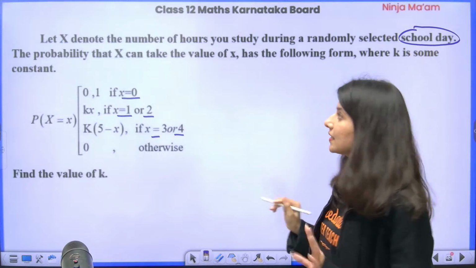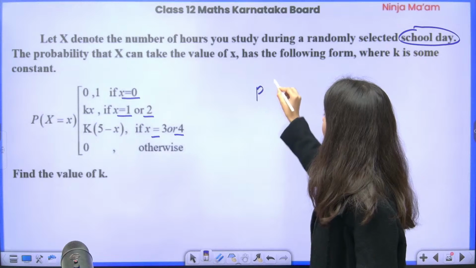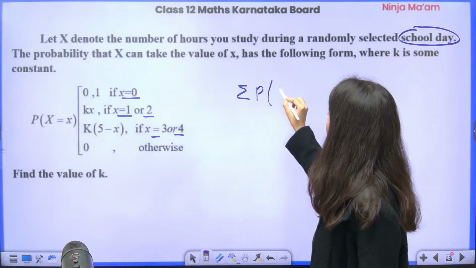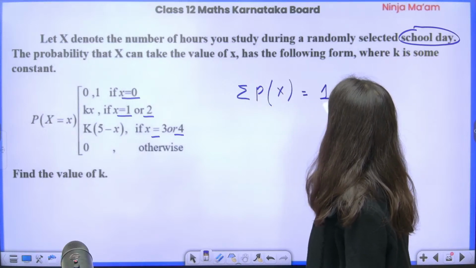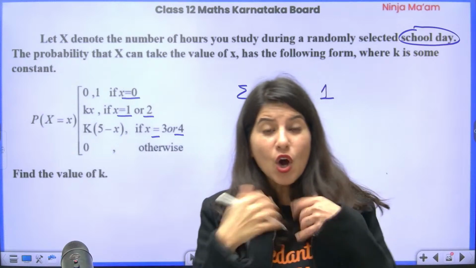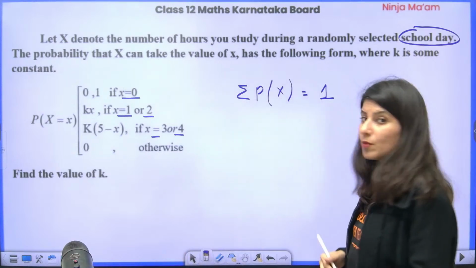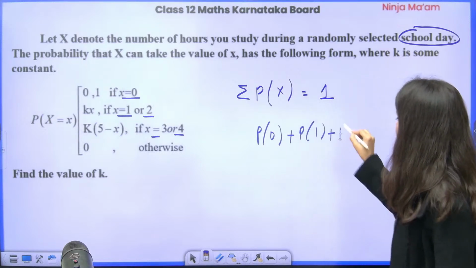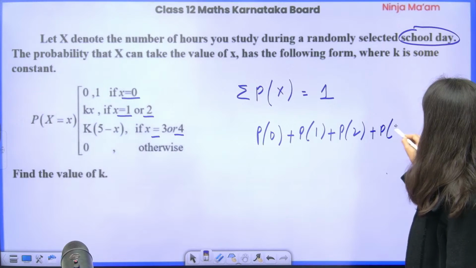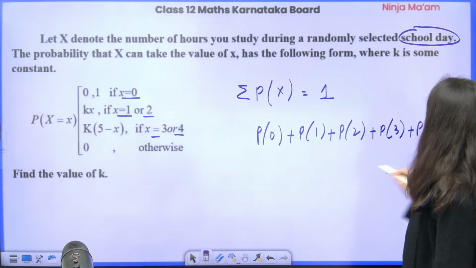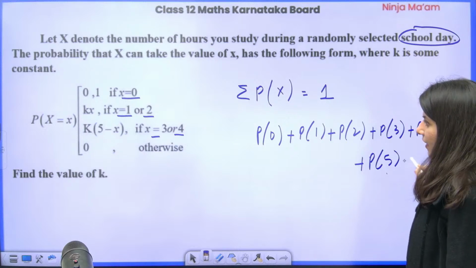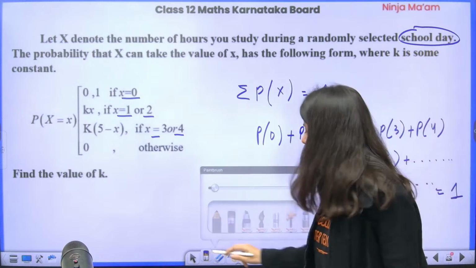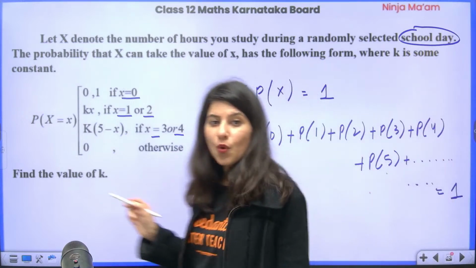Now, understand. The summation of all probability is 1. You know that, or not? Sigma of all possible probability is 1. This is one formula. That means P of 0 plus P of 1 plus P of 2 plus P of 3 plus P of 4 plus P of 5 and so on, all the way up, is equal to 1. Yes or no?